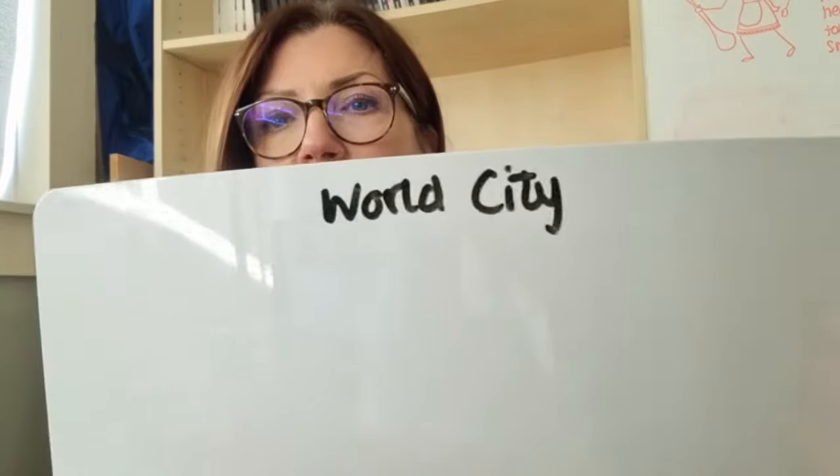Next term is a world city. A world city is a city that has a disproportionate influence over a country. So London would be a world city, as would New York, as would Paris. World cities tend to be very important in terms of their function, and they quite often have what we call urban primacy, which means they're a lot bigger than the next city down. The UK is a good example of this. London's got around 7-8 million people, with Greater London about 17 million. But the next city is Birmingham, which has got 1 million people. So London has urban primacy.